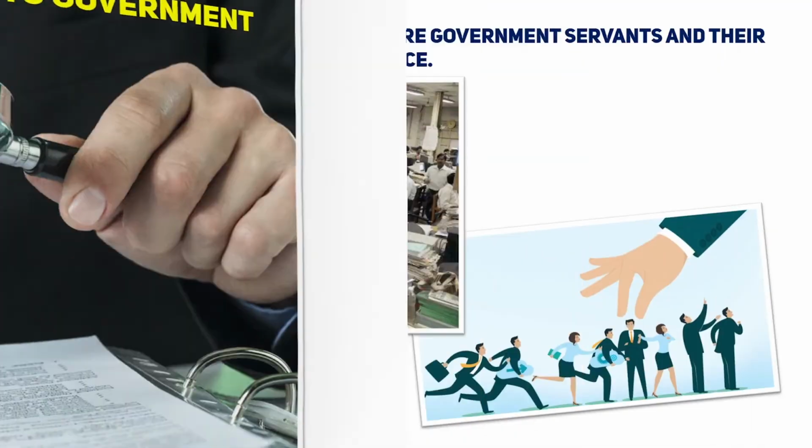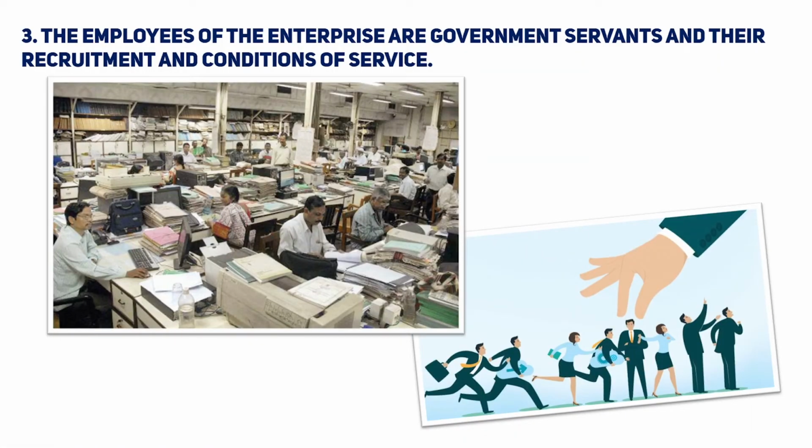Moving on to the next one, that is employees. Here the employees or workers are called government employees. The recruitment and other staffing processes will be conducted by a government department, and the government will hire these people and provide jobs for them. So here the employees or workers are called government servants or government employees.